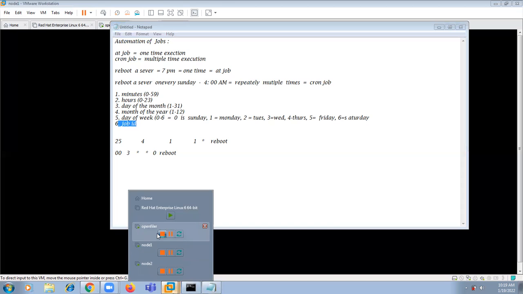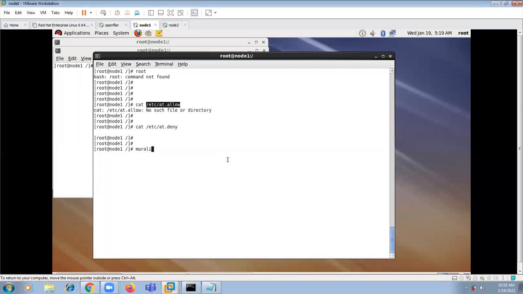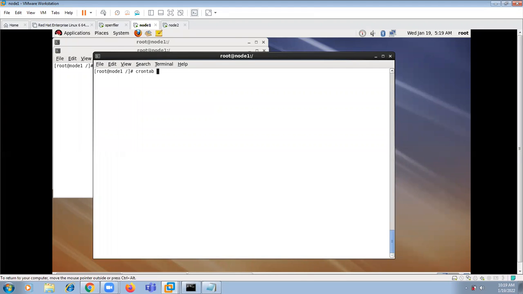Now let us see how to specify a job. If you want to specify a cron job, how can you specify it? See this, when you go for crontab -l, it will display the list of crons. So at present, no jobs are there. So crontab -e, where e stands for edit. From this edit command, I can specify the job like this now.